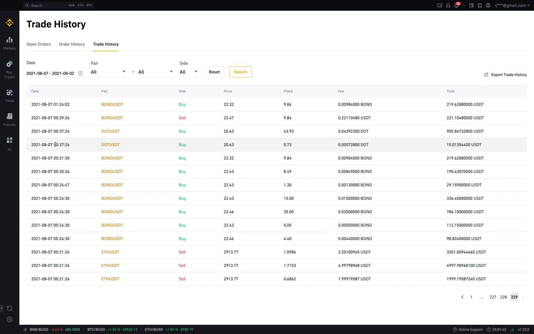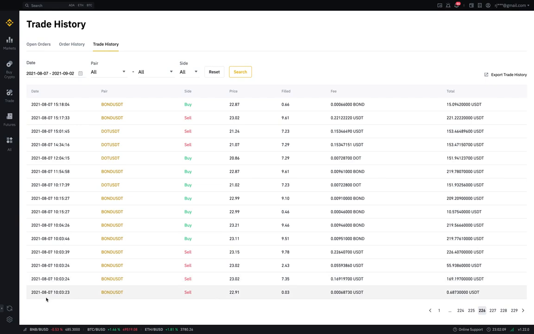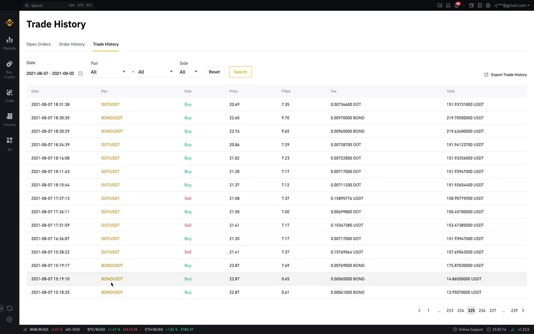From 7th of August, these are the trades, and if I go to page 228, you will see the same 7th of August trades. If I go to page 227, you will see still 7th August. I go to page 226, again there is trading on 7th August only. Page 225, again 7th August.